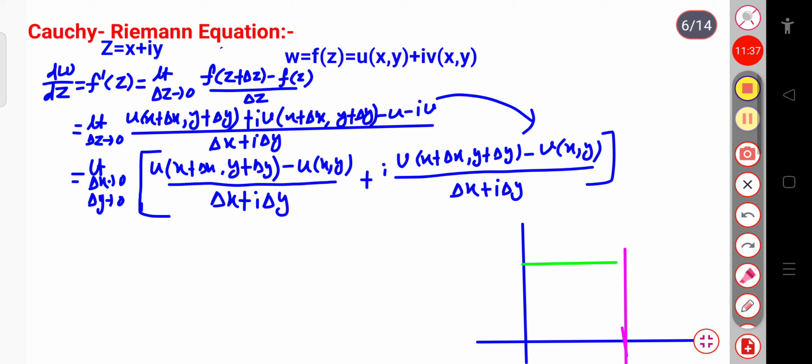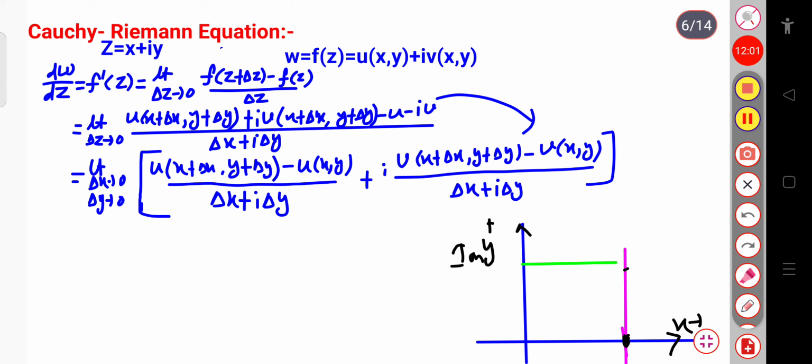Now you can see in this Argand diagram, suppose I am writing this as my real x axis and this is my imaginary y axis. So this pink color ray, you can see that for this point and this point, the change in position is the change in delta x.